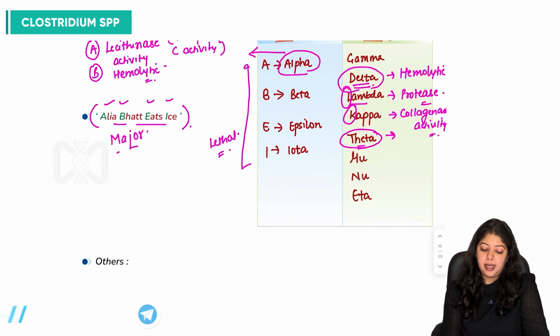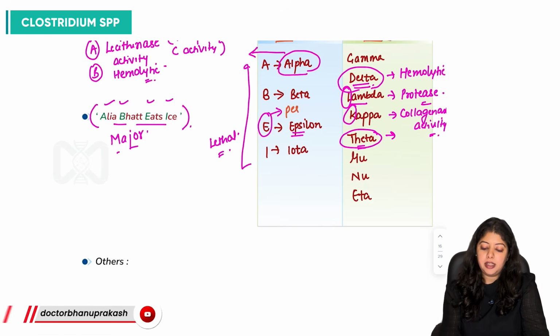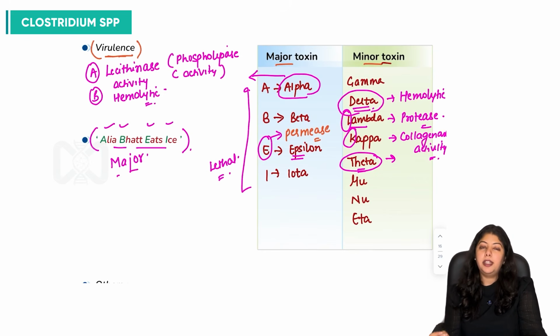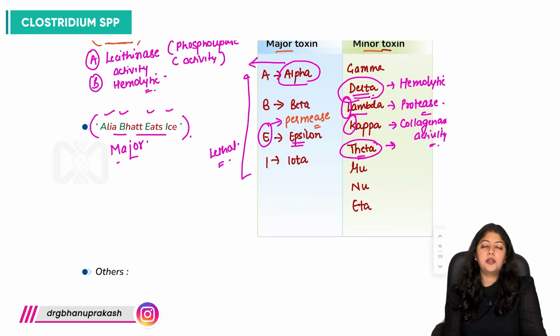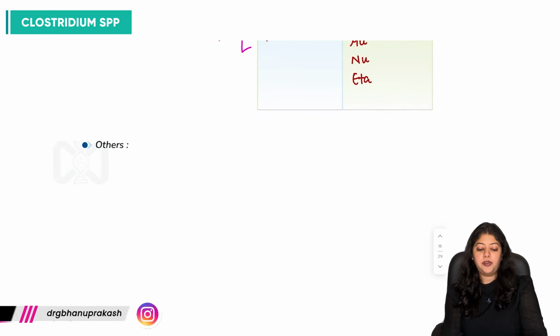And epsilon, E, has permease activity. So these are important mechanisms of the major and minor toxins you must remember from your exam point of view, right? Some of the toxins, their mechanism is not defined, but these are some important ones which you must know. Major and minor toxins, right?